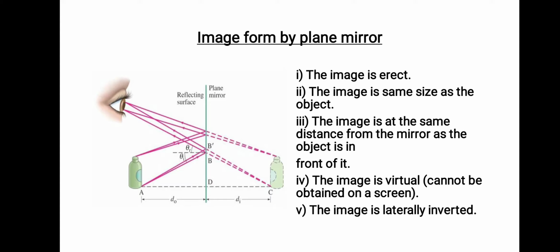Virtual means you won't be able to obtain it on a screen, like a real image which we can obtain on a screen, like the image formed in the movie theater, that is obtained on the screen, so that is real. We are going to discuss that a little later. And the image is laterally inverted. Laterally inverted means, when you look at the mirror, your right hand will appear left and your left hand will appear right. So these are the characteristics of the image formed by a plane mirror.